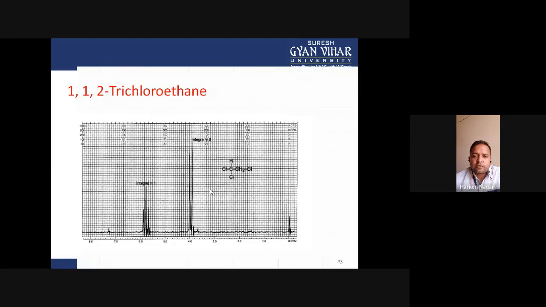In this example, 1,1,2-trichloroethane, there are two types of protons in the ethane. One is CH2 protons and the second is CH protons. These protons are present at neighboring, adjacent positions, so their signals will split according to the n+1 rule.